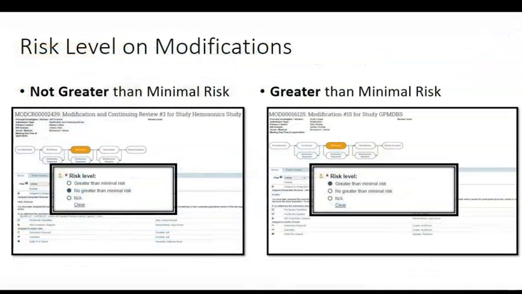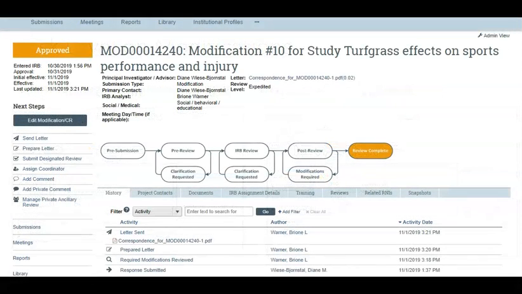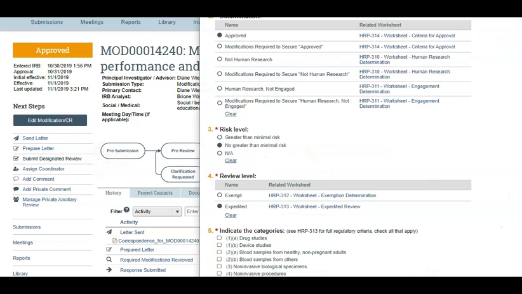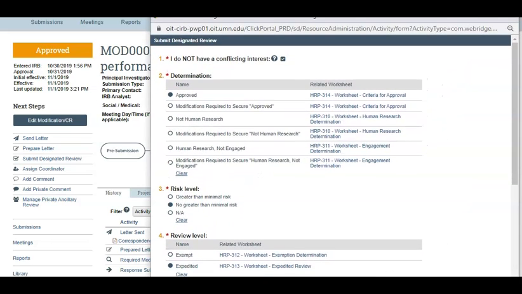There are two paths you could take for a modification. First, let's look at a modification for a study determined to be not greater than minimal risk. The correct information should usually default into the Submit Designated Review activity, but due to a system bug, there may be cases where it doesn't.